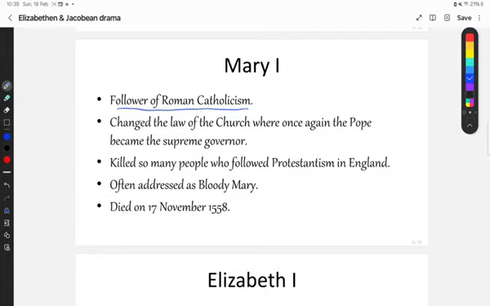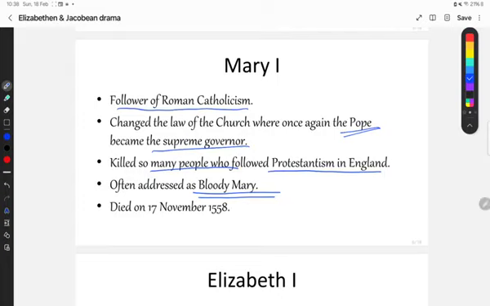Like, the rule that the Pope would be the supreme governor, the supreme leader of the church, was brought back again, and once again the Pope became the supreme governor of the church. And that's not enough. Mary also killed so many people who followed Protestantism in England. Those who followed Protestantism, Mary the First had them beheaded and executed. And that is the reason why she was often addressed as Bloody Mary.